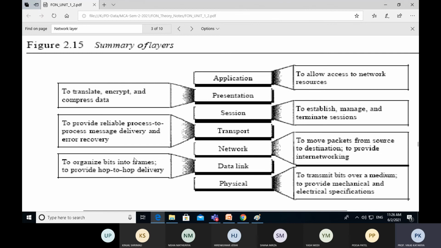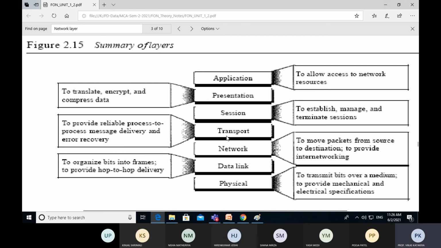We have seen how data is collected, frames are designed, and delivered hop to hop. Then physical layer: all the bit streams are converted into electrical or optical signals based on the transmission media connected to the physical layer.